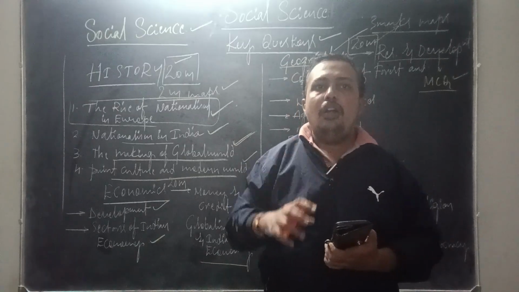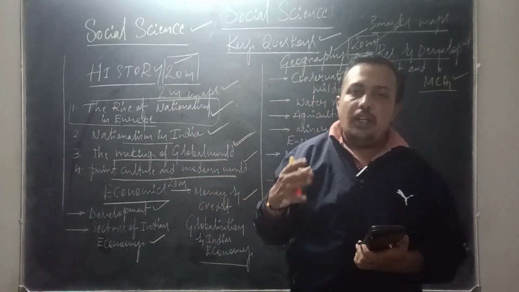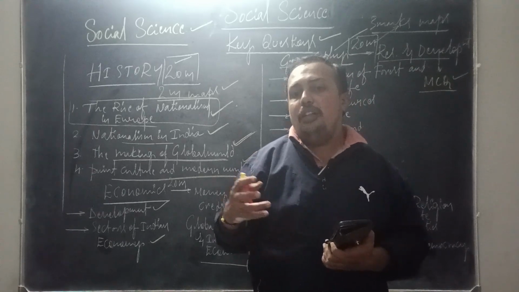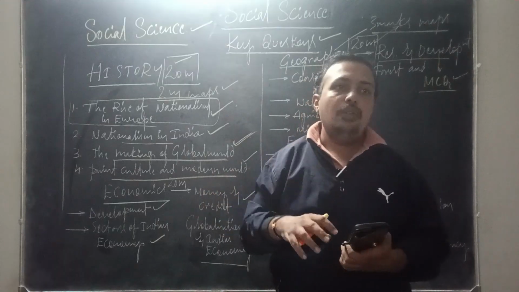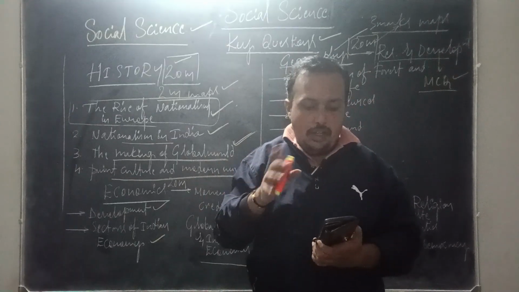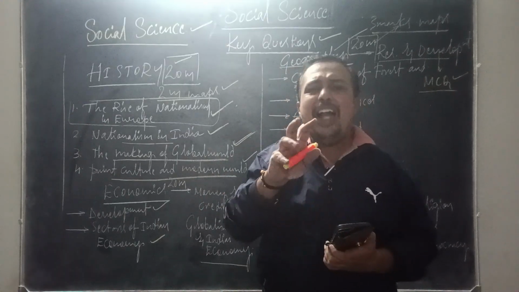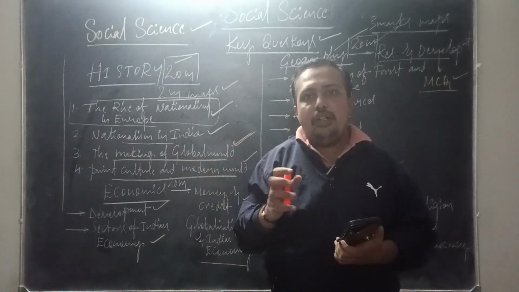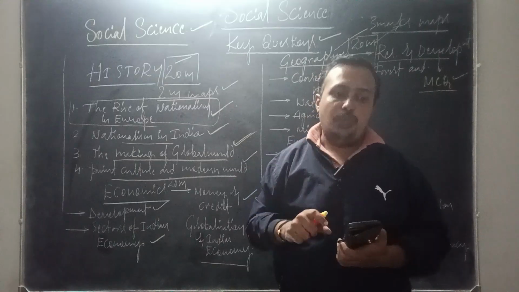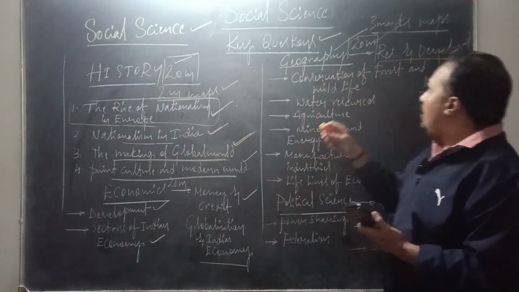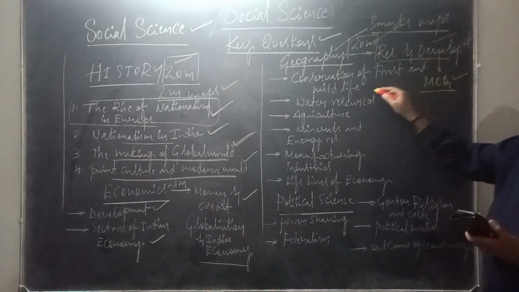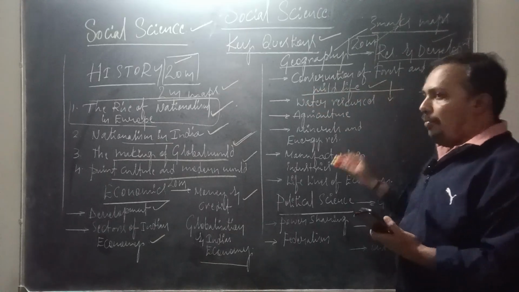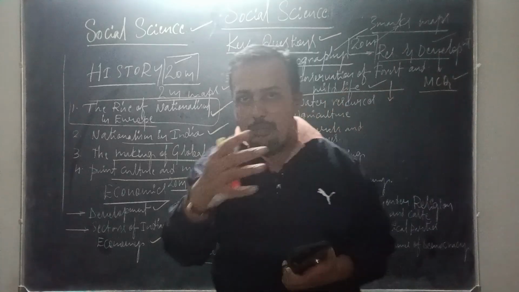So overall in this chapter, regarding resource degradation, what are the reasons for the degradation of resources, and what are the measures to overcome the same, it's very important. And land utilization pattern. So different land utilization patterns are very important to know for the purpose of multiple choice questions. So that's it regarding the resources and development chapter. Moving into the conservation of forest and wildlife, a very important chapter for 2 marks and 1 mark questions.